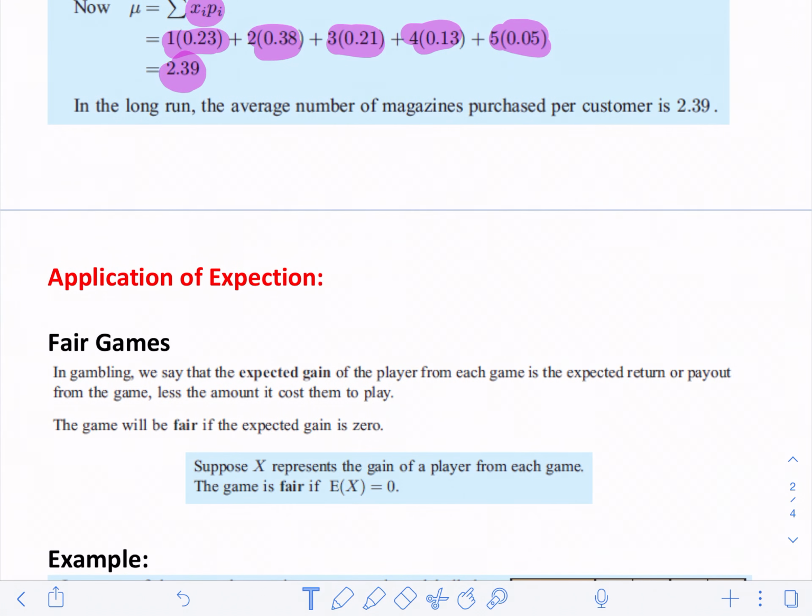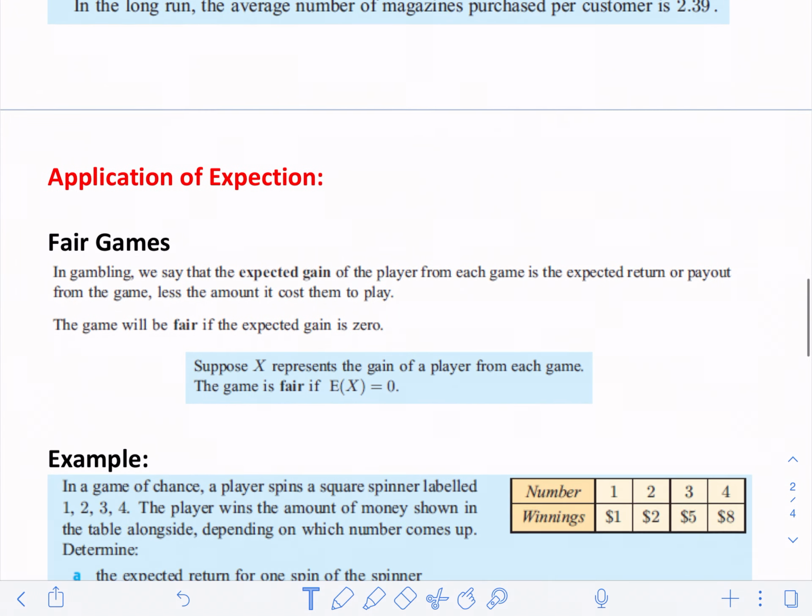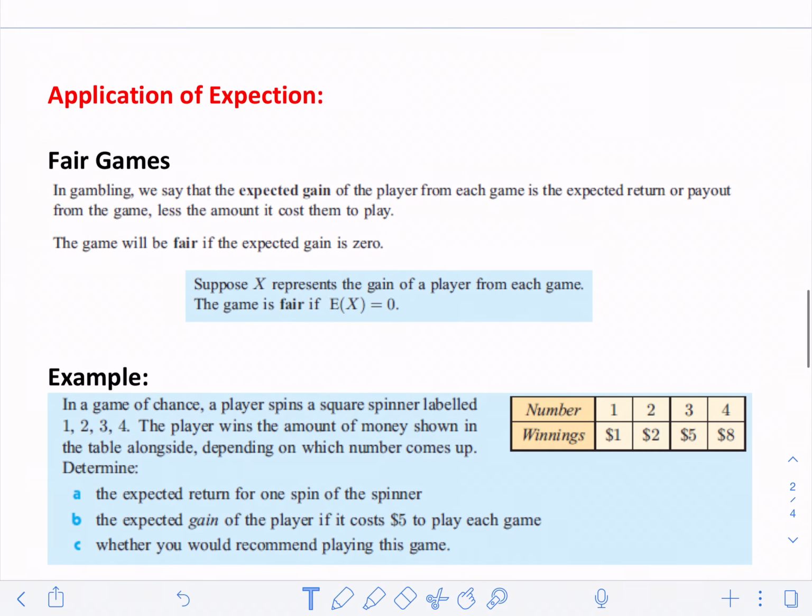Here's a great application of this idea of expectations. We're going to call it fair games. And in gambling, you always look at what your expectation is when playing a game. The idea is if you have to pay a certain amount to play a game in gambling, you're going to get a payout. And obviously, you as a player, you want the payout to be more than what you paid on average. Most games don't work like that. If they did, casinos would go out of business.